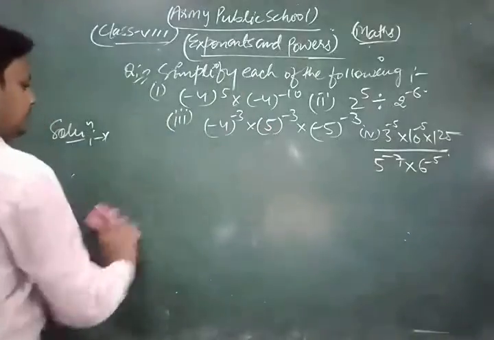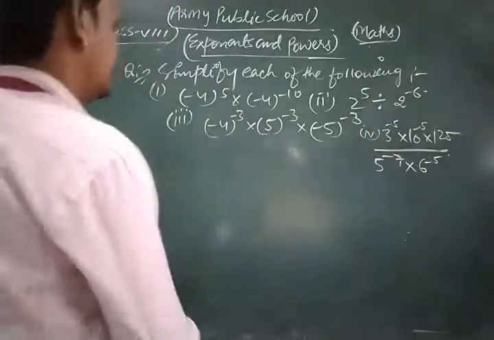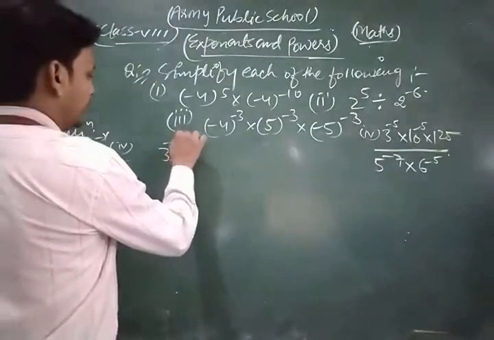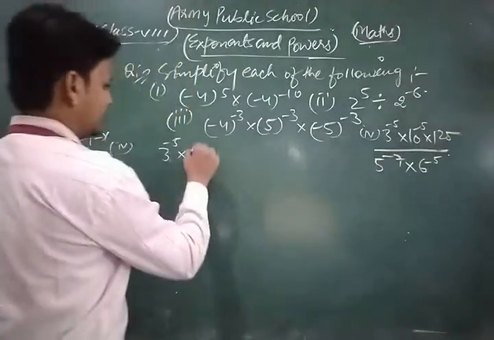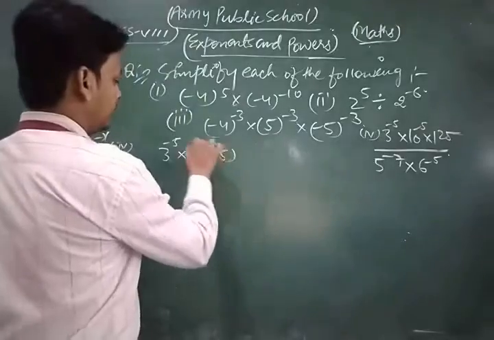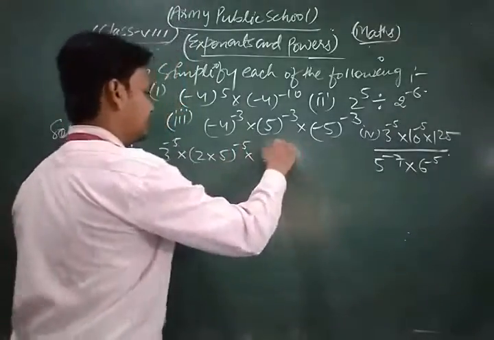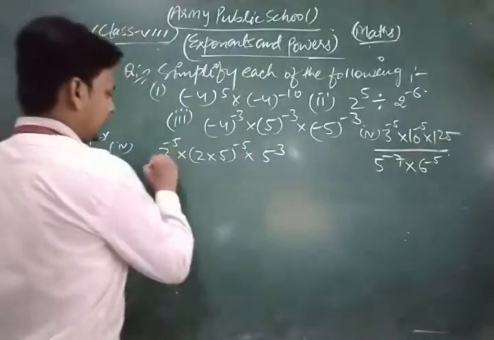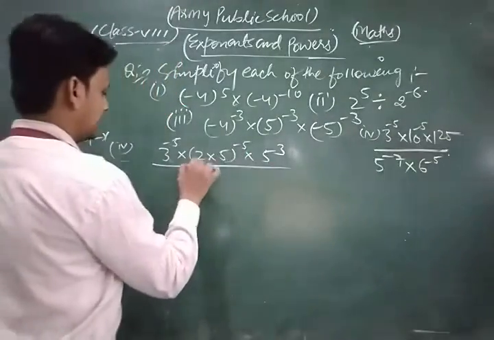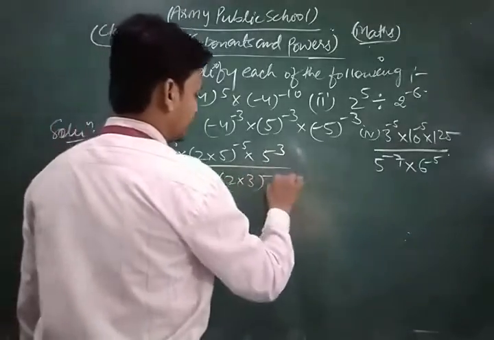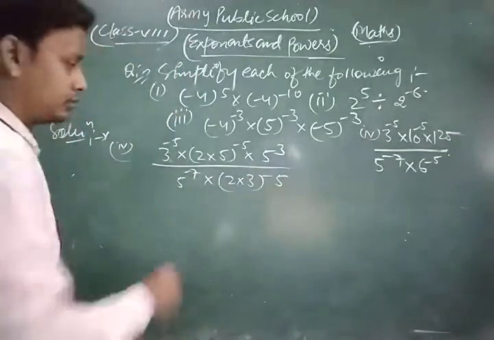Look, and this is the fourth part. So this is 3 power minus 5 into, we can write 10 as 2 into 5, power minus 5, into 25, we can write 5 power 3, divided by 5 power minus 7 into 2 into 3 power minus 5. We split the values. Now we simplify them.